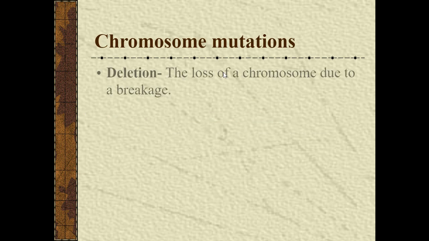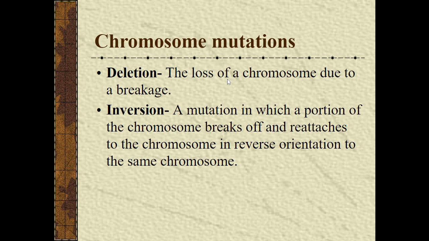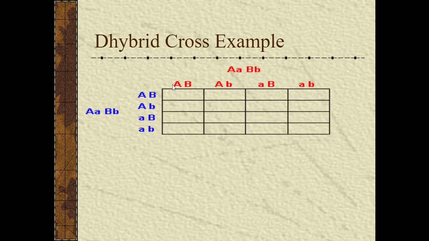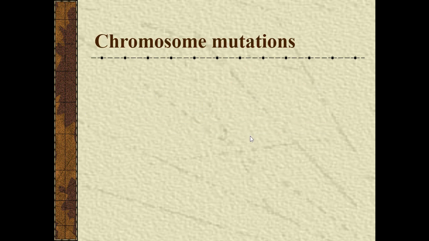On your quiz, I'll give you a couple of Punnett squares. If we look at this one, this is a larger one. We have capital, lowercase, lowercase, capital, lowercase, lowercase. By putting them together, we'll be able to match A with A and B with B, and gradually you'll see what the offspring would look like in a dihybrid cross example.